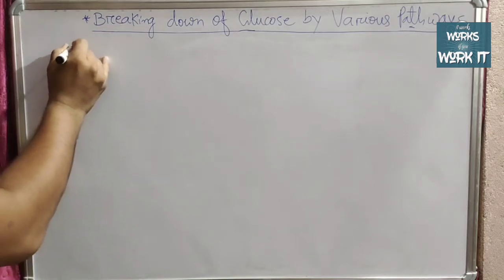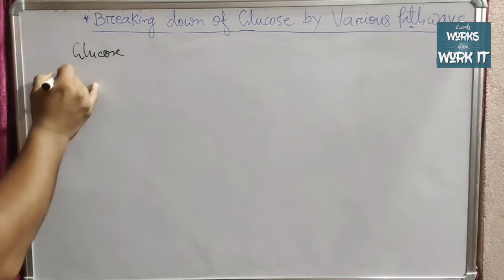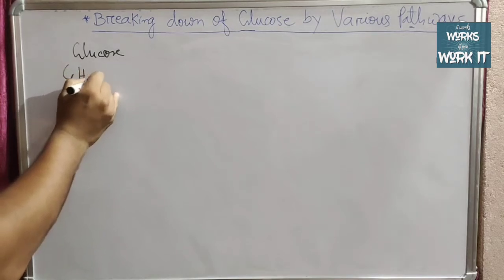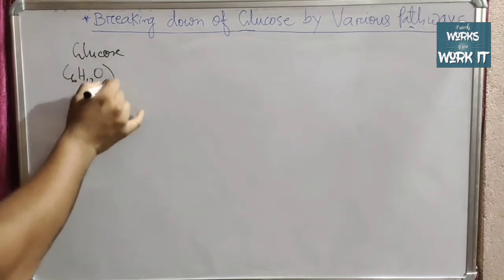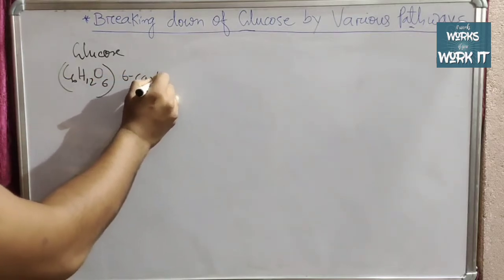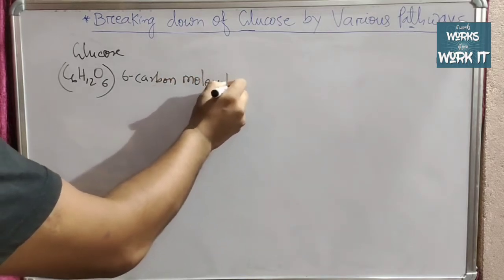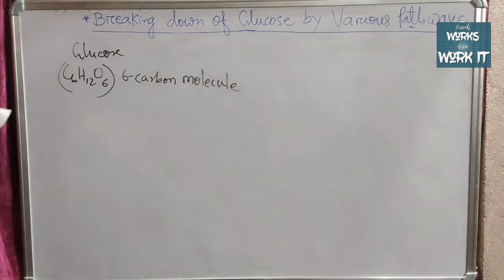First we need glucose, and the formula for glucose is C6H12O6. That means glucose has 6 carbon atoms.